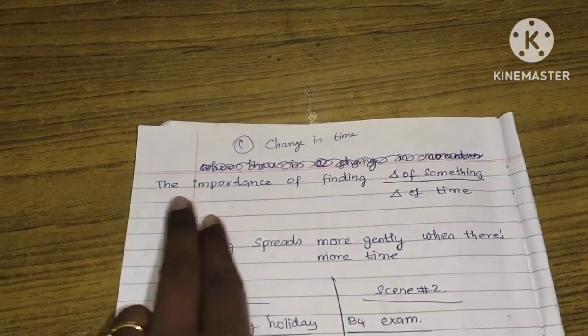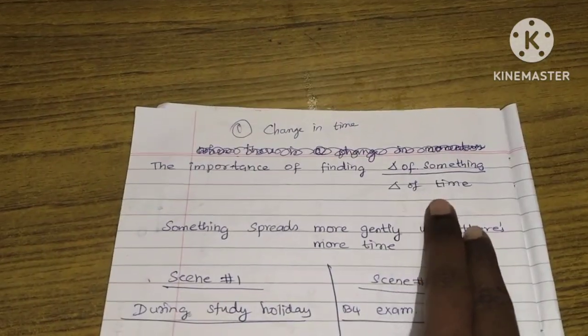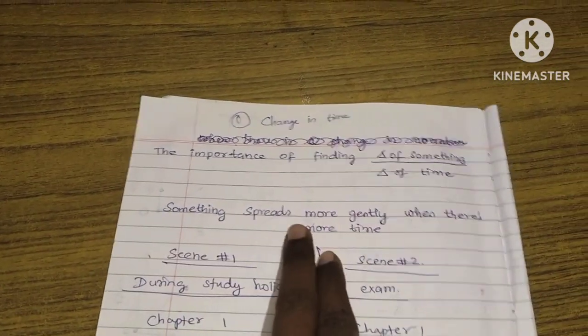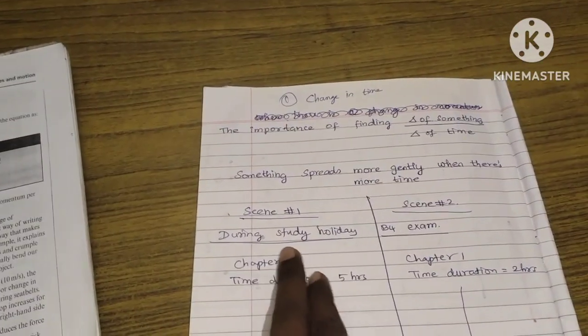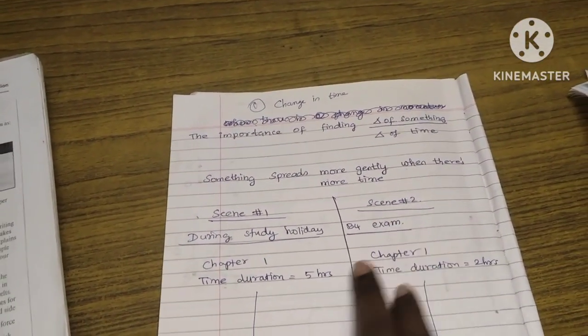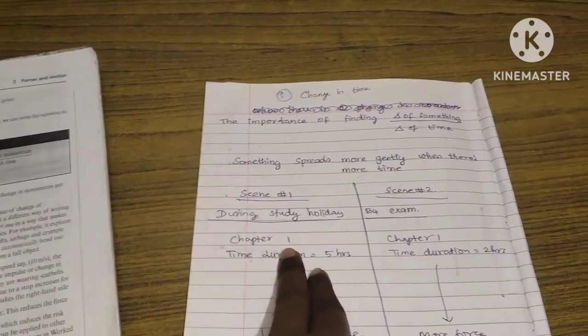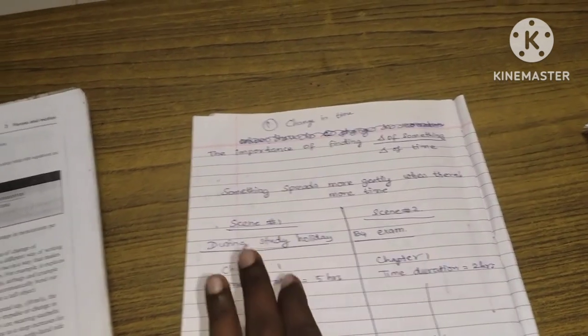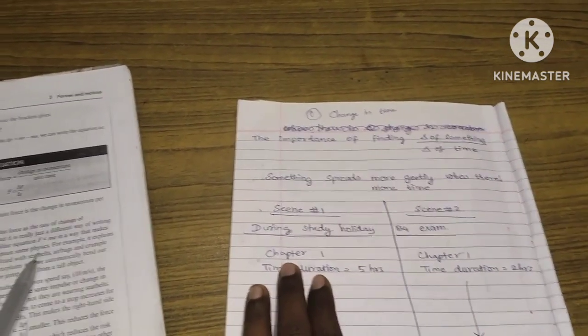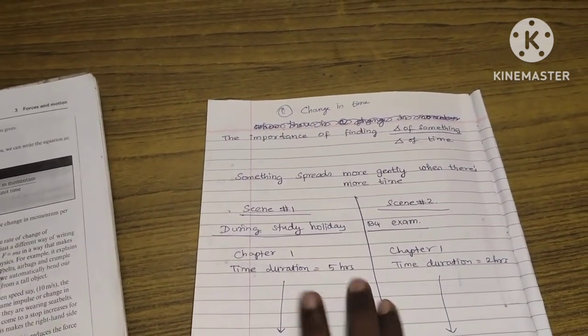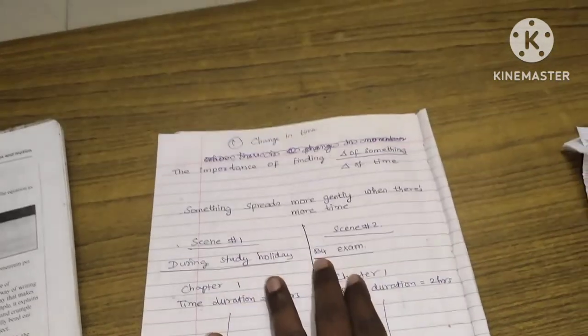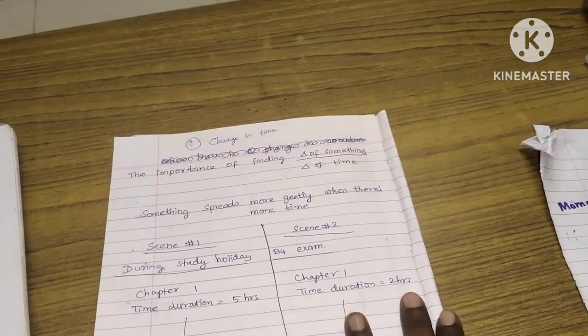Let me explain about that, the importance of finding delta of something and delta of time. Something spreads more gently when there is more time. Scenario 1 is during study holidays, scenario 2 is before the exam. If you have to read chapter 1, before the exam you also have to learn. Now you are learning chapter 1 for the first time, and the time duration you have is 5 hours because it is during study holidays. Before the exam, for chapter 1 you have only 2 hours to study.